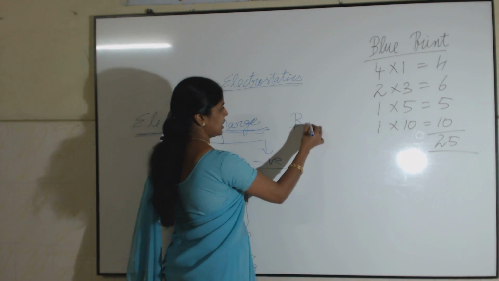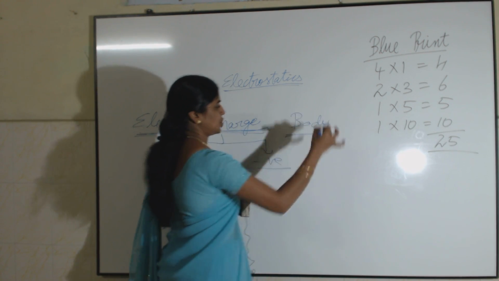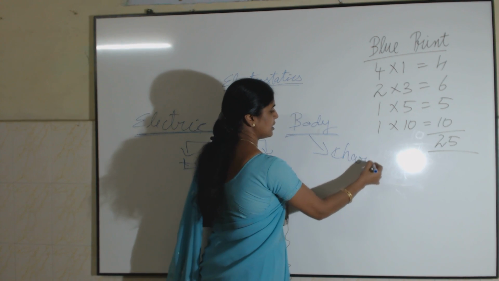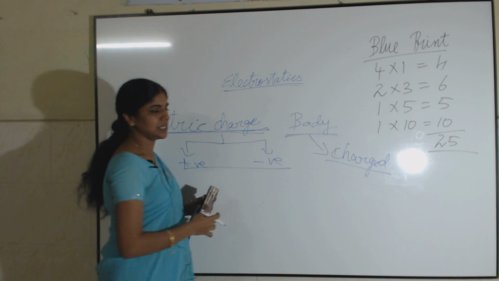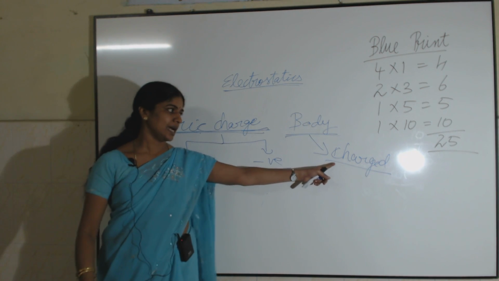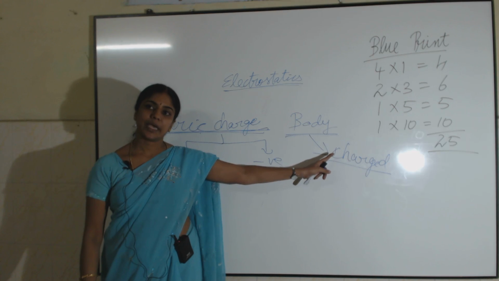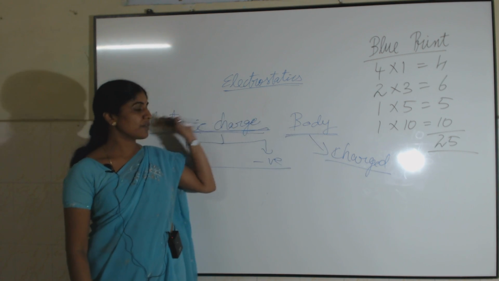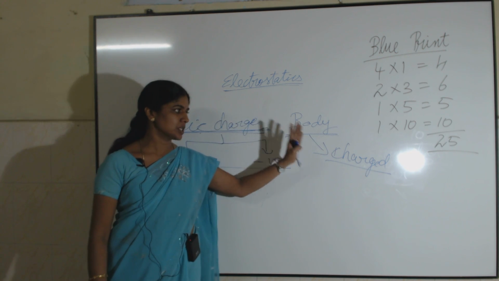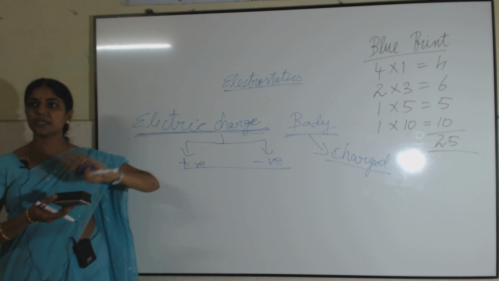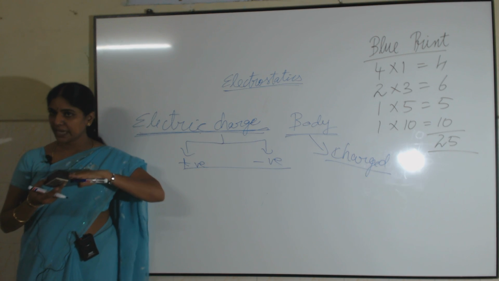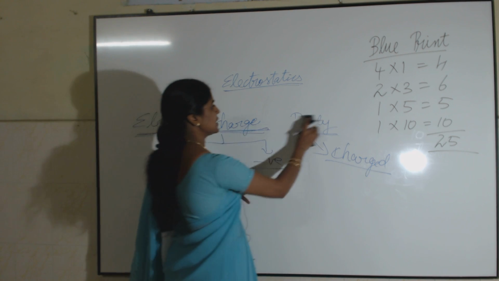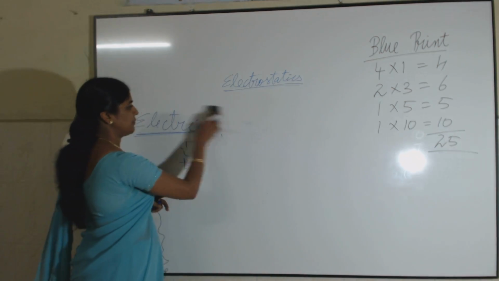We are just dealing with the charged bodies in this chapter. How an object or a particle or any body can be charged. There are different ways in which an object is charged. I can charge a particle by friction, or by conduction, or by induction. In this chapter, we are going to see how an object is charged by friction. What is friction? When two objects are rubbed against each other, that we call friction. So, here we will see how an object is charged by friction.